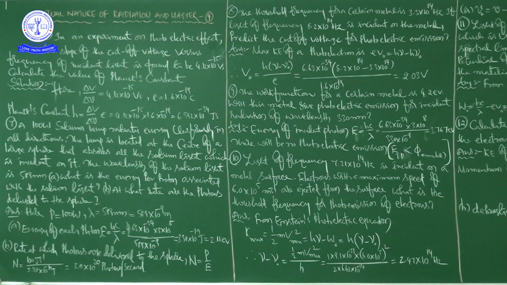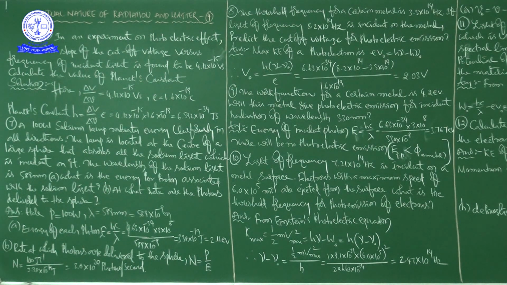Generally 10 to the power of 7 means crore. 10 to the power of 14 is not exactly that, but almost like 3 times 10 to the power of 7. Not exact, but the exact value is 3.0 into 10 to the power of 20 photons per second delivered to the sphere from the source.